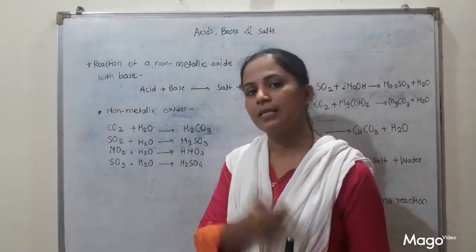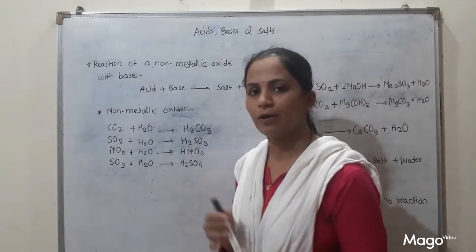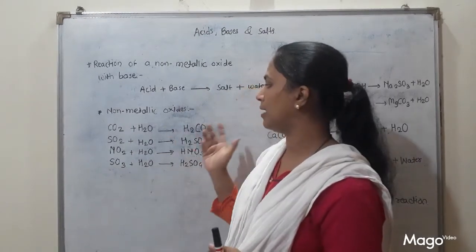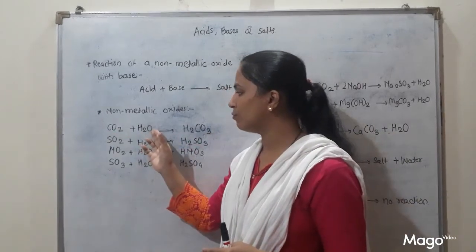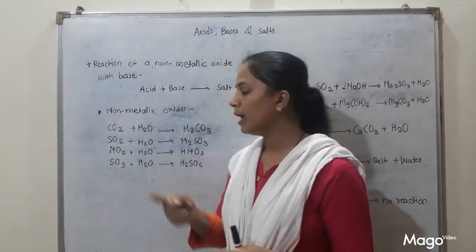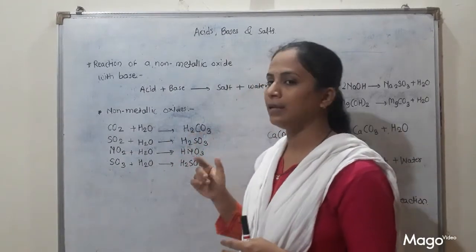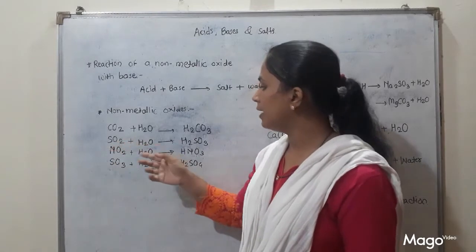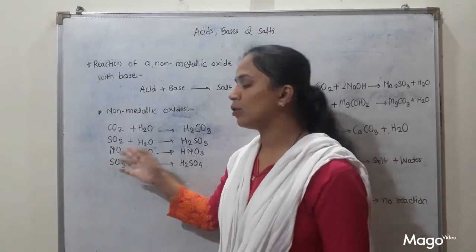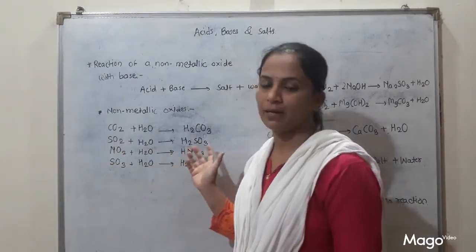First we will discuss the nature of non-metallic oxide. So what is the nature of non-metallic oxide? When carbon dioxide reacts with water, then what will happen, student? It forms H2CO3, that is carbonic acid. Sulfur dioxide, sulfur trioxide, and nitrogen dioxide also form respective acids.